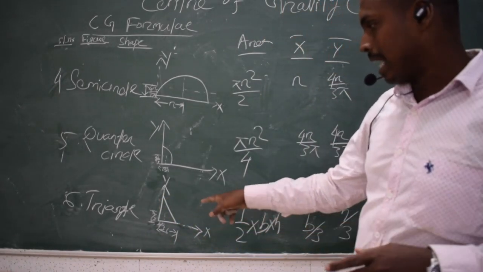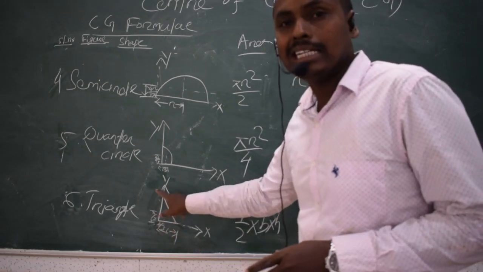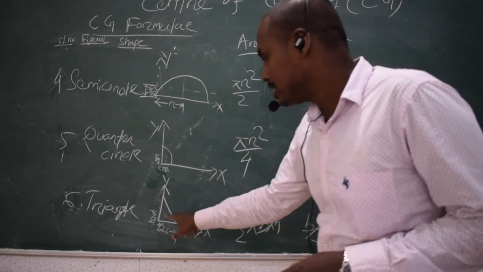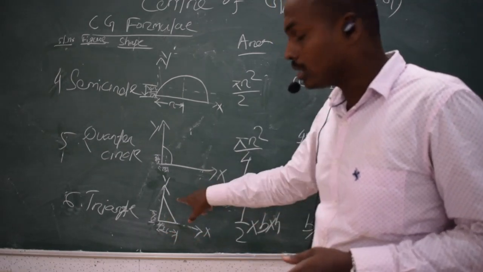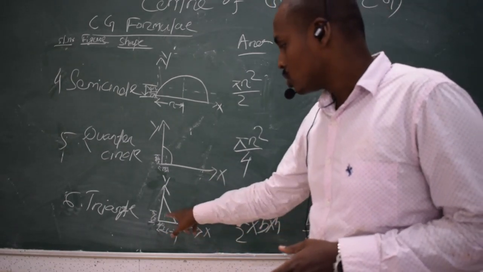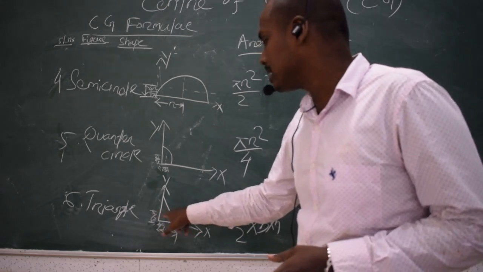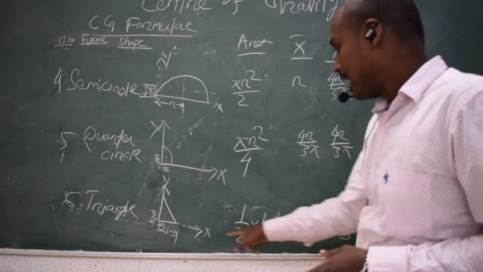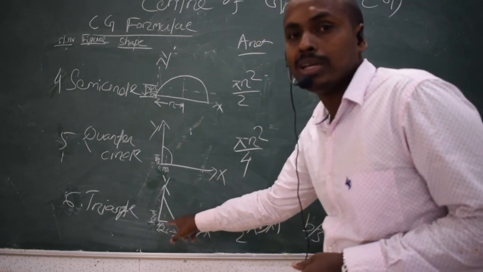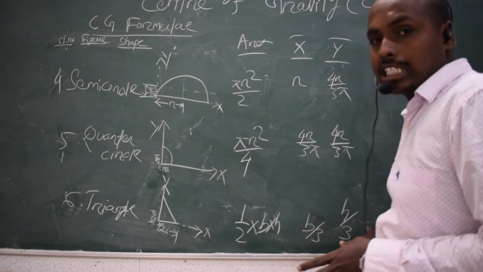So you know the triangle base is there, height is there, and this is the center of gravity of this point. As in the previous case, we also put this in the first quadrant only. So from this to this would be its x coordinate, meaning b by 3, and from this point to the x axis would be its y coordinate, that would be h by 3.